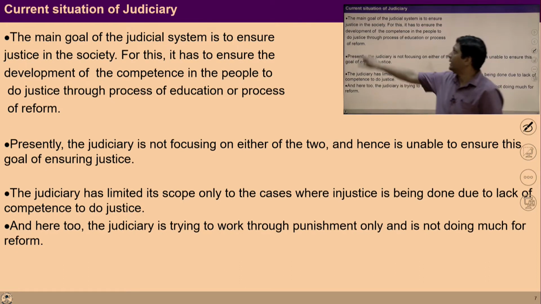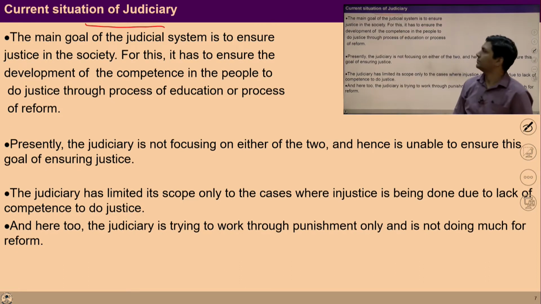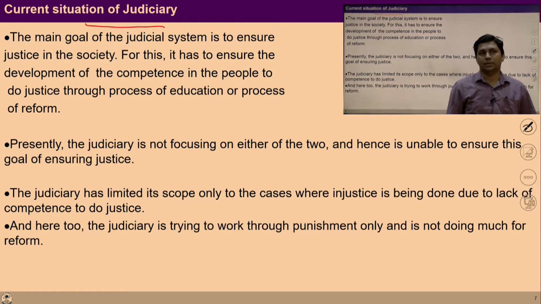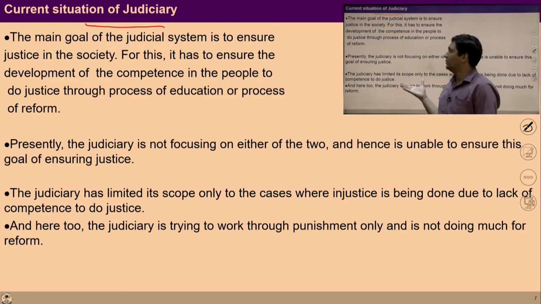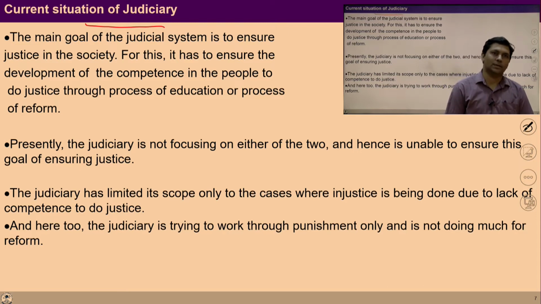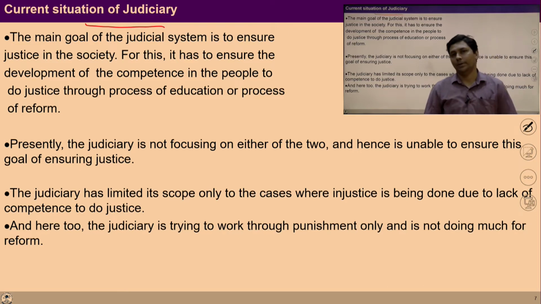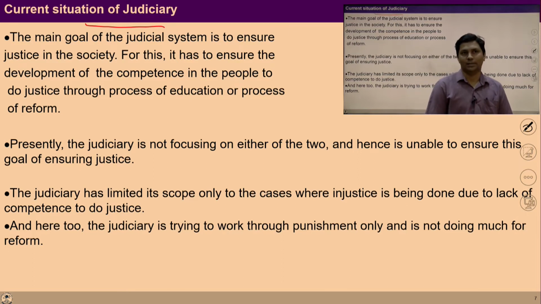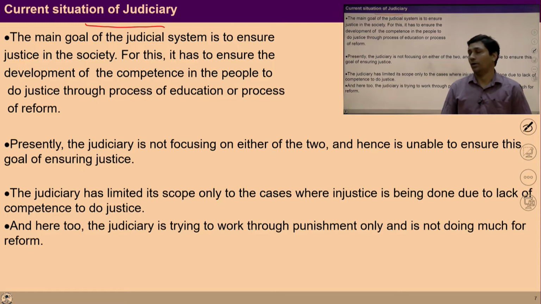If you see the current state of the judiciary, the main goal of the judicial system is to ensure justice in the society. So it is very natural why this judiciary system exists in society. Definitely, one of the main goals is to ensure justice everywhere in the society. And for this, what has to be done?